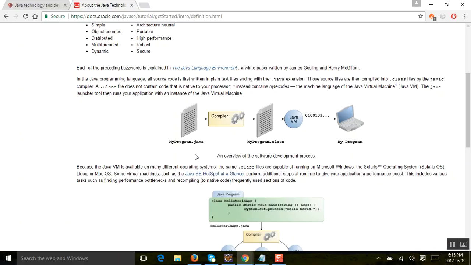Keeping it more simple, this is a high level programming language that we write the code in. You break it down into a code that the machine can understand, and this can be understood by any operating system. It can be a Mac operating system, a Windows operating system, a Linux operating system. This code which is compiled is independent of the operating system.